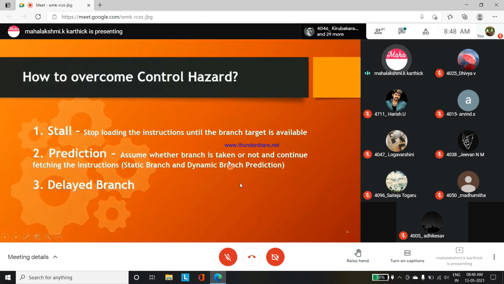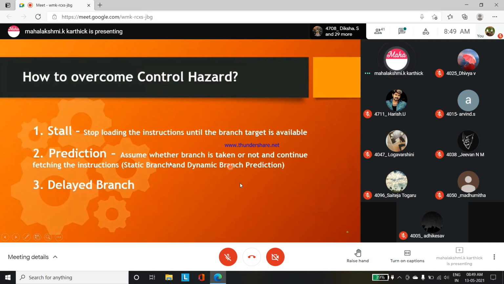Assume whether the branch, if a branch instruction is passed, is taken or not taken, and continue fetching the instruction. First you have to assume what to do if it is taken, and what to do if it is not taken. We continue fetching the instruction in 2 modes. 2 predictions are separate பண்ணிருக்கோம். So these are the methods where you can overcome the control hazards.